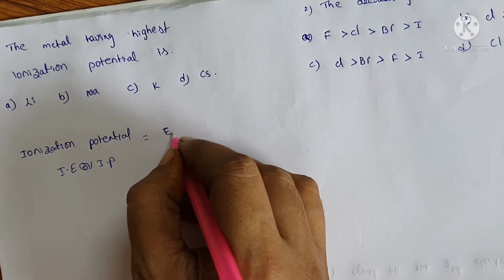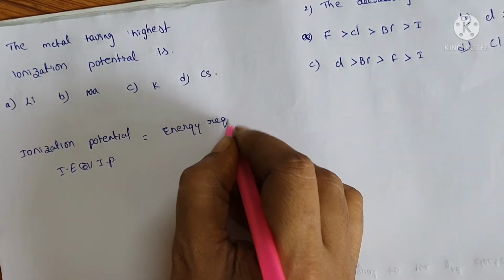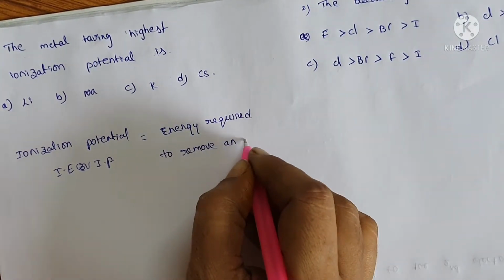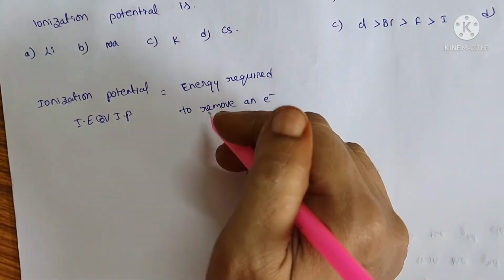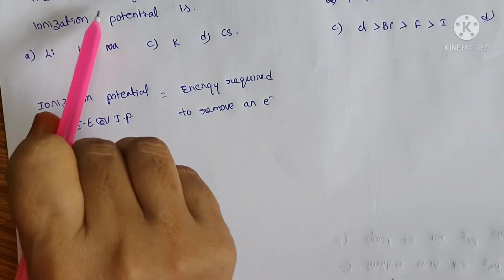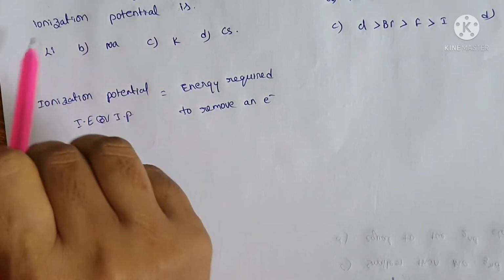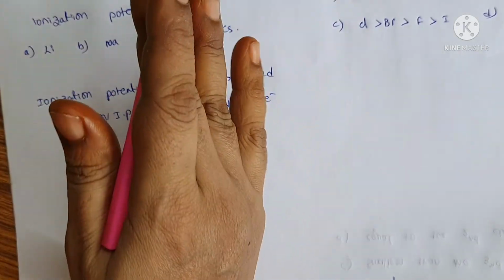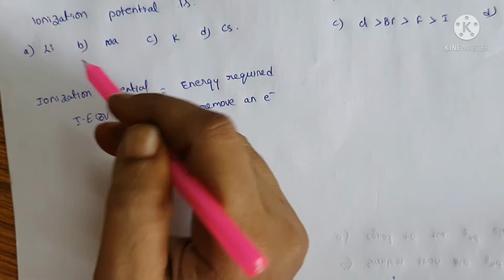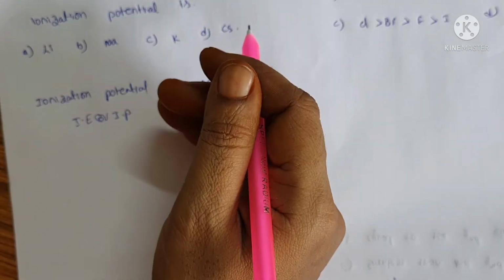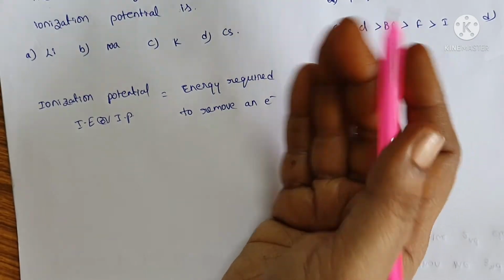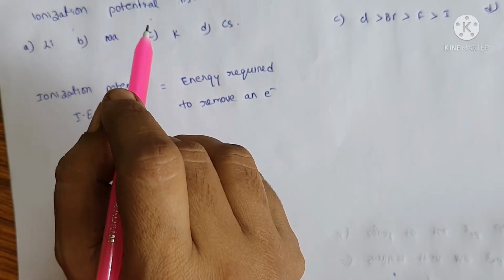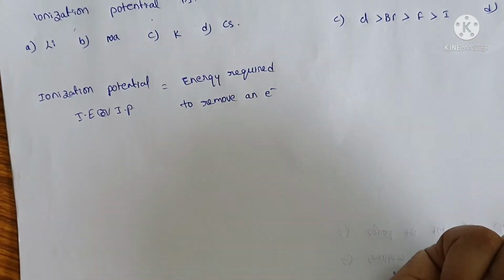The energy required to remove an electron, okay, this is ionization energy. What is the question? The metal having the highest ionization potential is lithium, sodium, potassium and cesium. All these are metals. Whenever we go in a group from top to bottom, the metallic nature increases because the electron giving capacity also increases here. The ionization potential is nothing but the energy required to remove an electron.